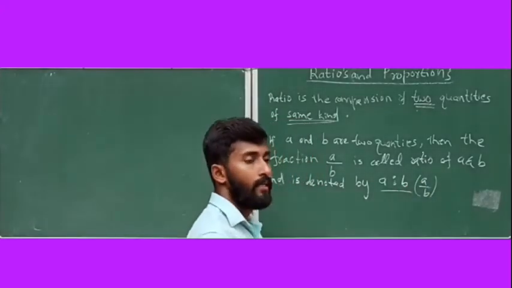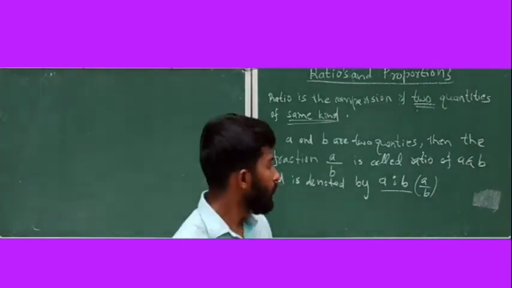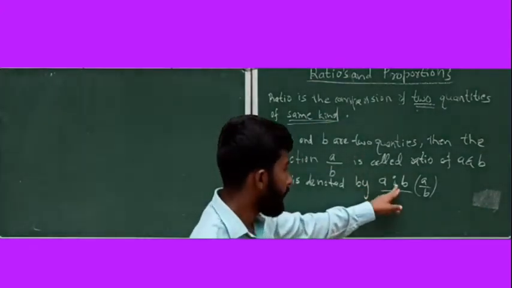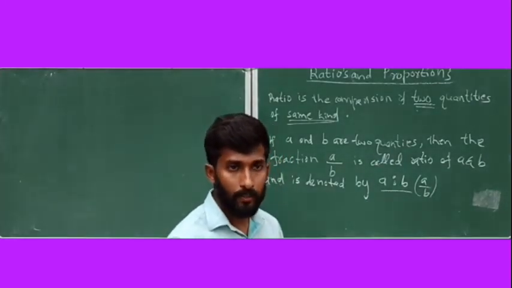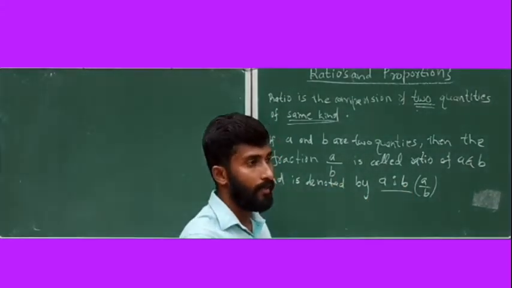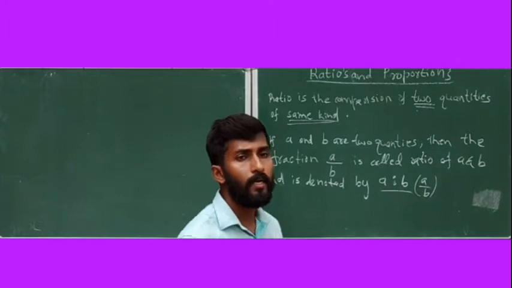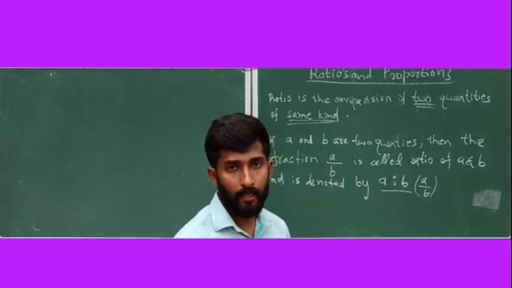So when quantities are given, then A by B, their fraction, is called their ratio, and you can write it as A ratio B or A by B. It's a representation of a ratio. That implies how much of A is in B. Suppose you are writing B ratio A, then how much of B is in A. You're just comparing two quantities of the same kind.